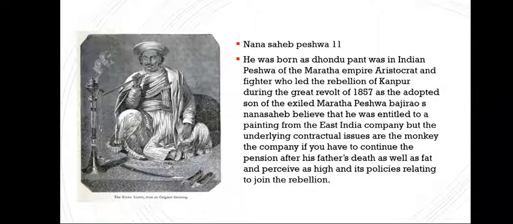So in this picture you can see Nana Sahib Peshwa II. He was born as Dhondu Pant, an Indian Peshwa of the Maratha Empire, of aristocrat descent. He was one of the major fighters of the revolt of 1857 who led the rebels in Kanpur. He was the adopted son of the exiled Maratha Peshwa Bajirao.